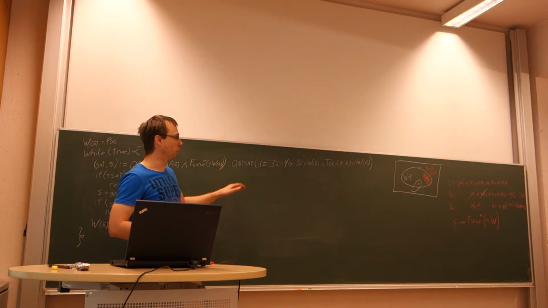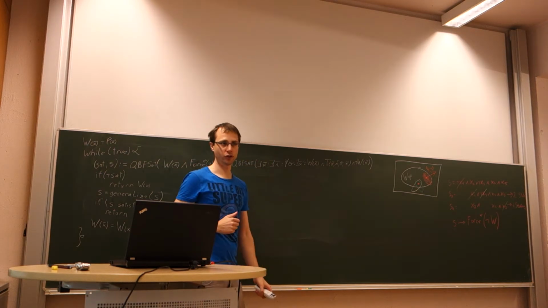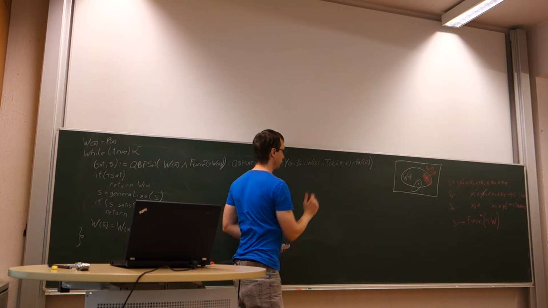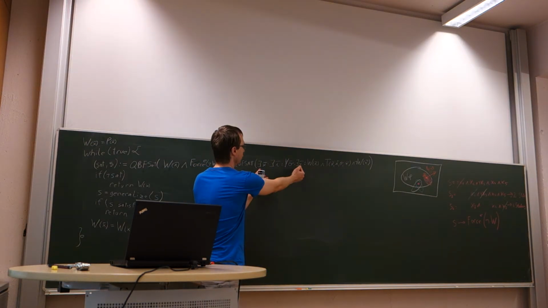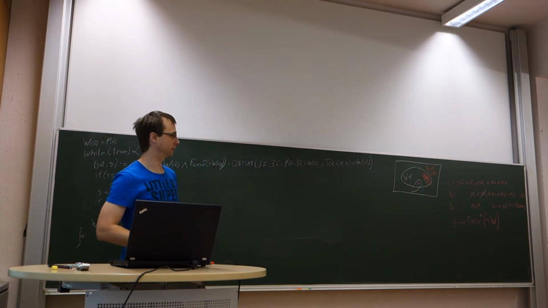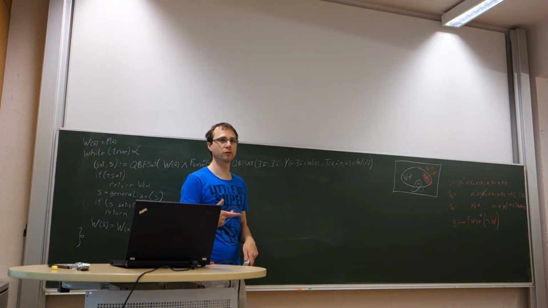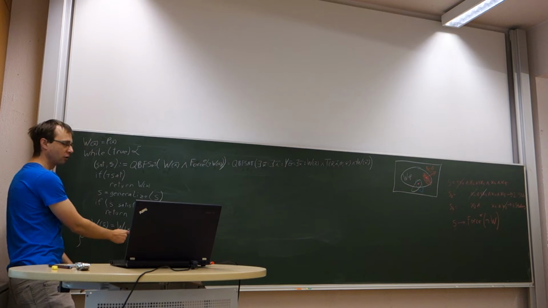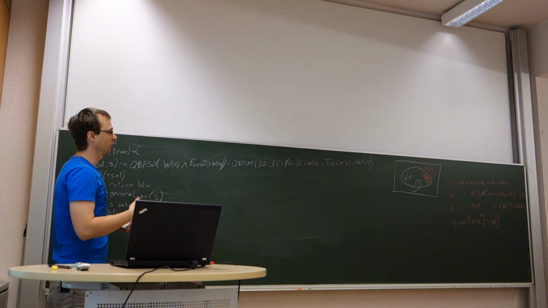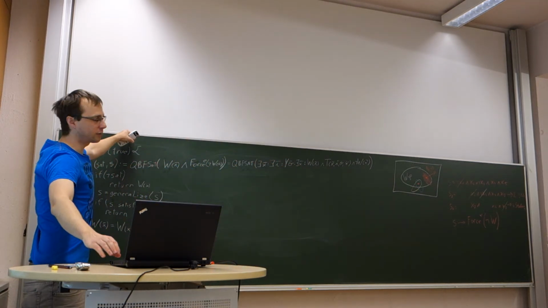It always solves the same formula. This formula always contains just one copy of this transition relation. The previous approach had a growing number of these copies of the transition relation, and the previous approach also had a growing quantifier prefix. Here the quantifier prefix is fixed. The only thing that grows here is W. W gets more and more complicated the more we refine and update it. But this is usually not so dramatic as additional copies of this transition relation and additional quantifiers. So this is a plus.